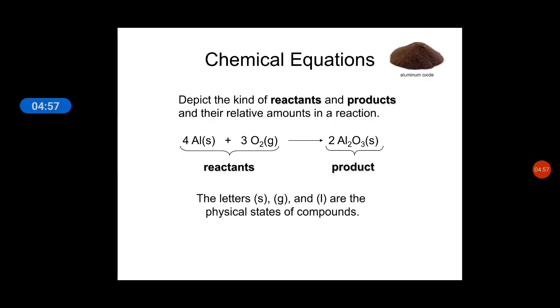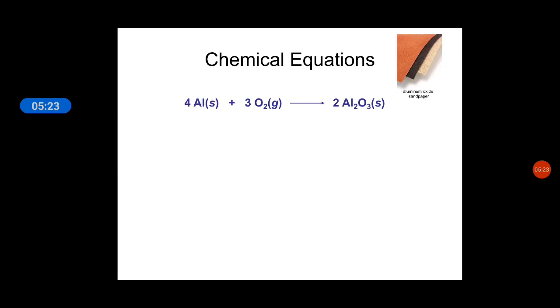Now the letters s, g, l are the physical states of the compounds. The numbers given in front are called stoichiometric coefficients. That means in front of Al you find 4 is given, and in front of O2 you find 3 is given. These are all coefficients. Aluminium oxide is used on sandpaper, which I already display on my right hand side.